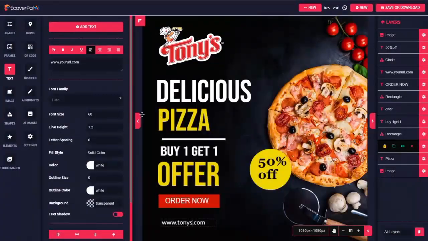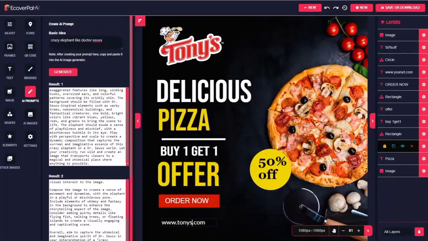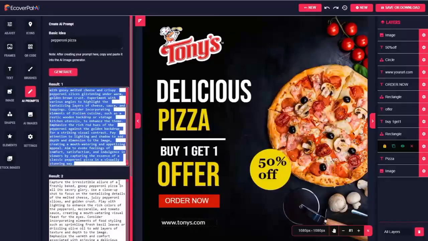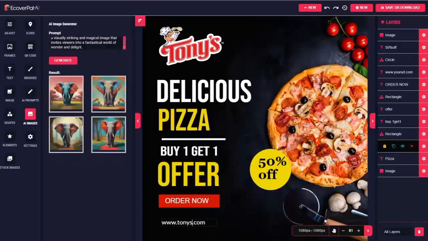Now maybe we want to get really fancy and create an AI image for our client. We'll go back to AI prompts, and I'll just go with something real simple, not too creative. Let's go with pepperoni pizza and generate some prompts. I'll grab the very first prompt, go down to the AI image generator, paste it in, and click Generate.